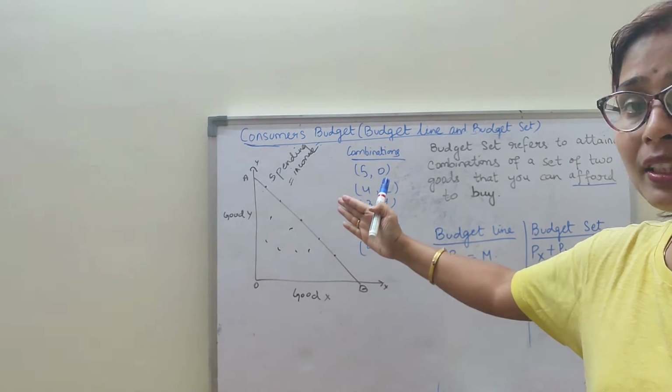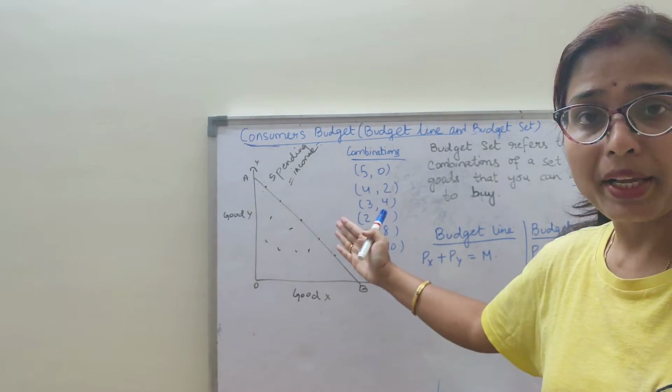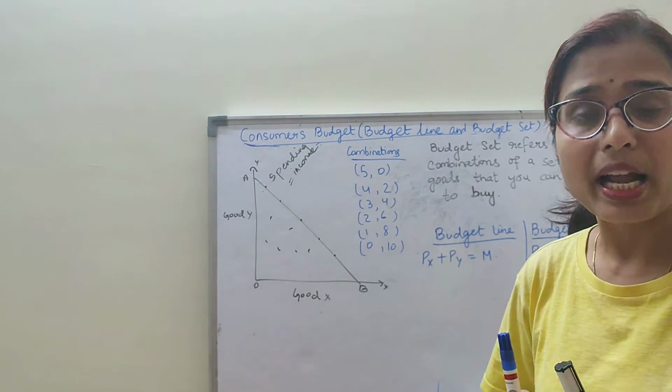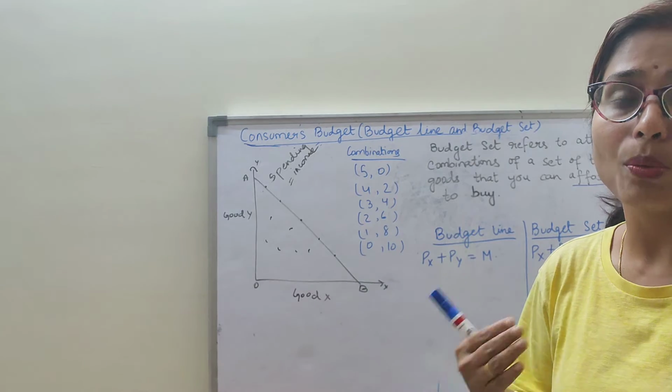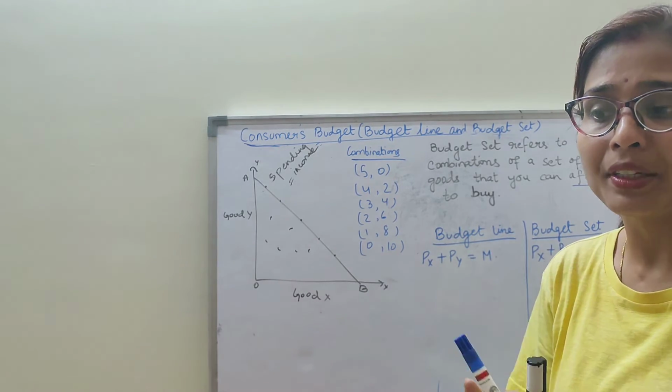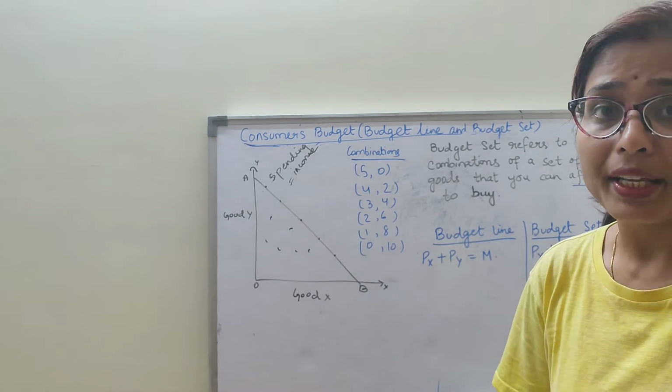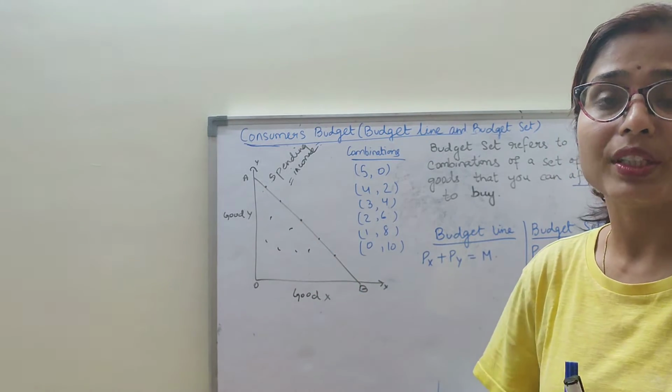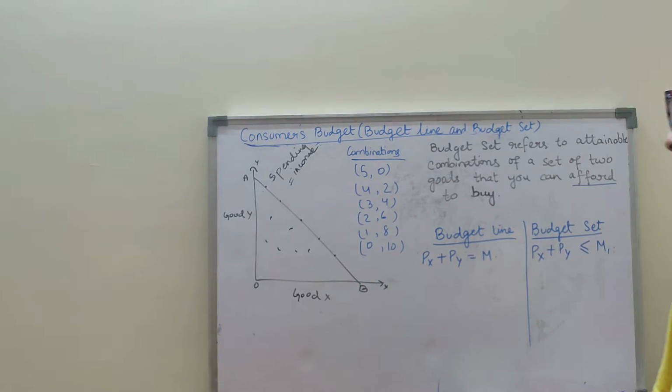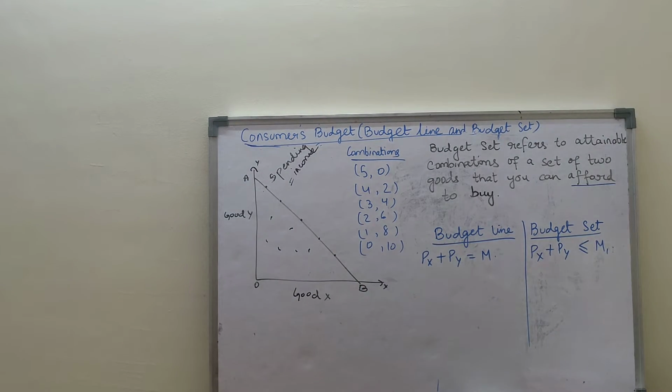Constraint means that there is a limit up to which the consumer can buy. Beyond his budget set, he cannot buy, because his income is fixed and he cannot buy more than that. Clear? So that is the budget set.